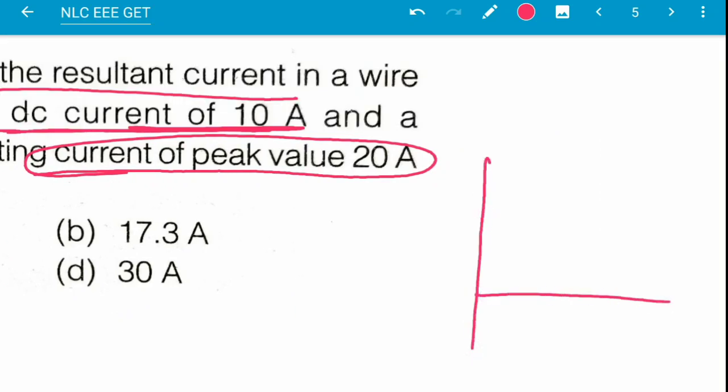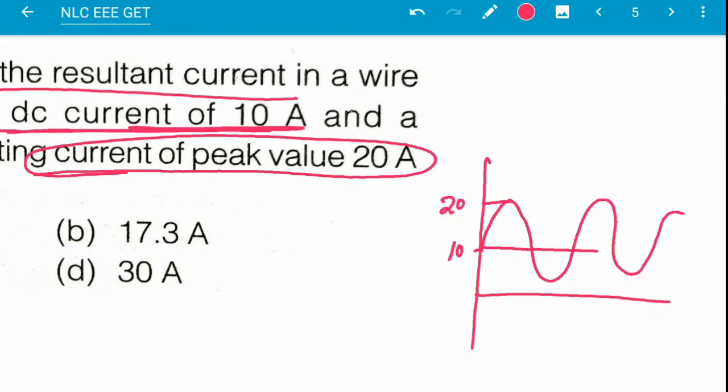DC current of 10 means the wave is shifted by 10, and the peak is given to be 20. Sorry, the top of the shifted wave is 30, because the peak is given to be 20.